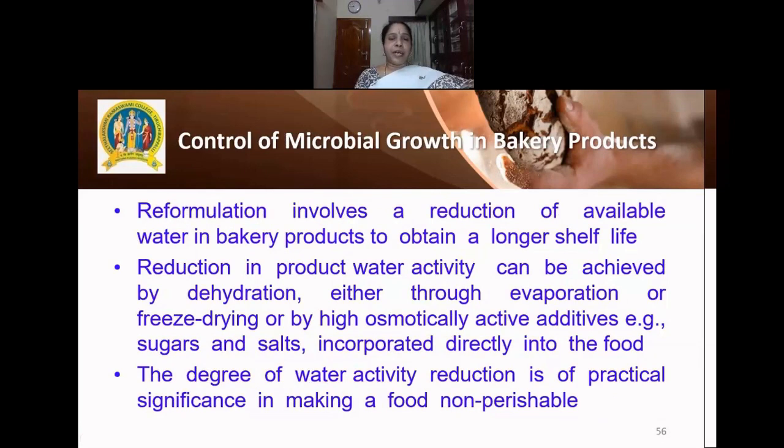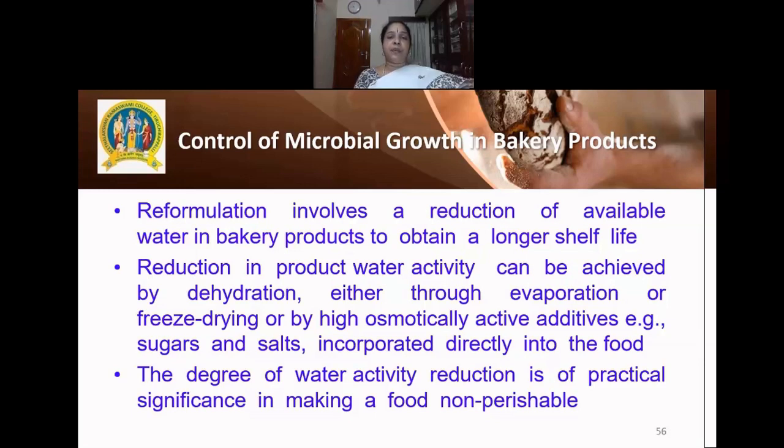Microbial growth in the bakery products can be controlled by a method called reformulation. Reformulation involves the reduction of the available water content in the bakery products in order to extend the shelf life. So the reduction in the water content of the bakery product will reduce the water availability to the microorganisms, and the microorganisms may not grow in the bakery products if the water content is less. Reduction in product water activity can be achieved by dehydration. Dehydration is the method of removal of water from the baked products. This can take place either through evaporation or through freeze drying.